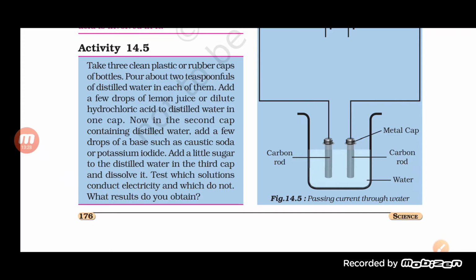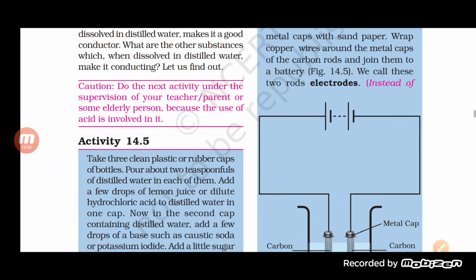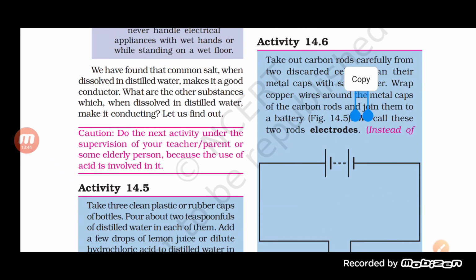So according to that, the first one will allow more electric current to pass through it. The second one allows a very small amount, but the third one will not allow the electric current to pass through it. It is not a good conductor.